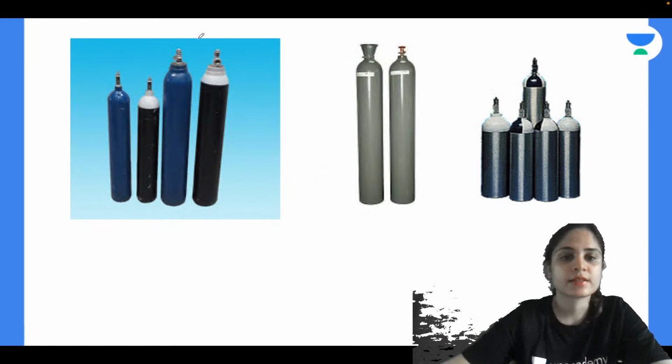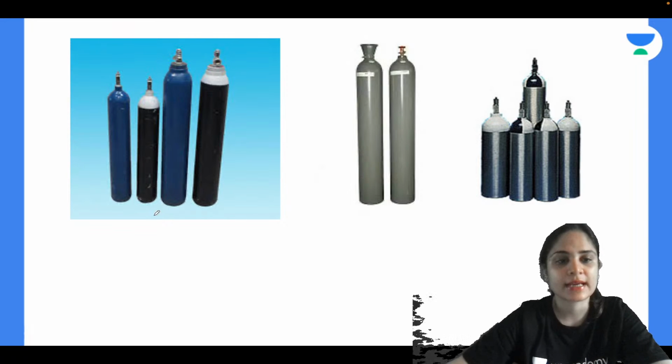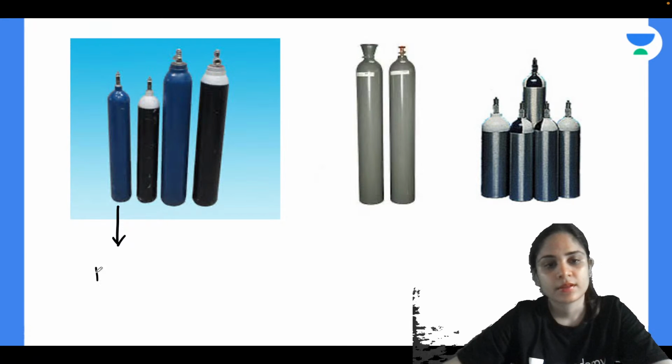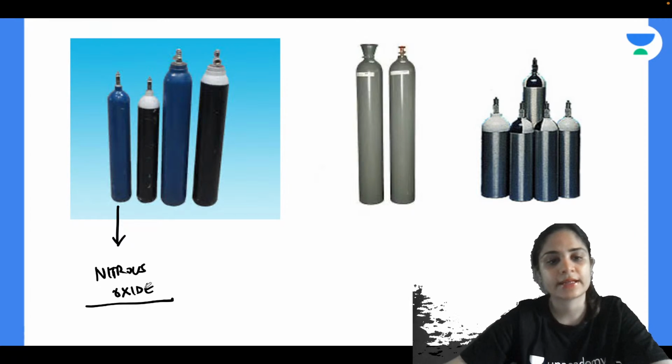Very good, Hriday. So these are nothing but cylinders which are carrying the gases. So can you tell me this blue colored cylinder is carrying which gas? Yes, Rameshwar, very good. Blue color cylinder is carrying nitrous oxide. Can you tell me the cylinder pressure? The pressure in the cylinder of nitrous oxide, anyone?